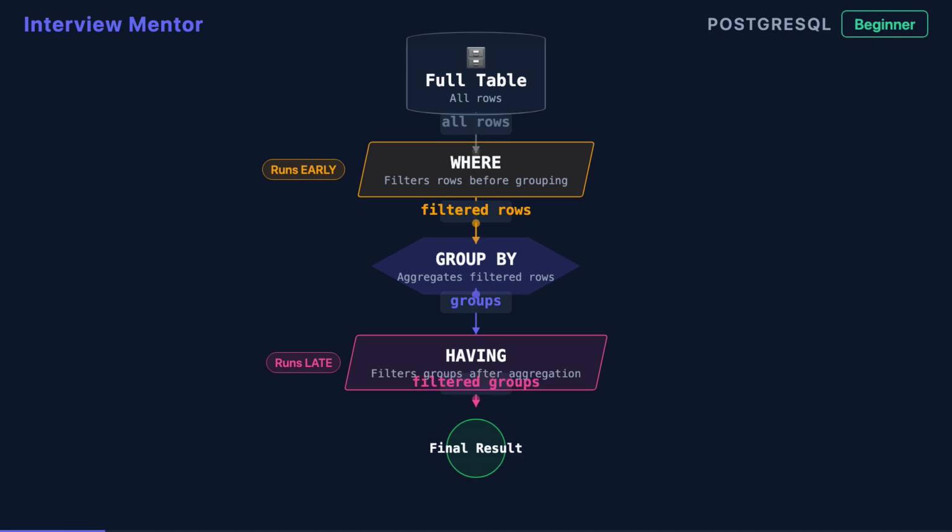WHERE runs first. It filters individual rows from your table before any grouping happens. Then GROUP BY aggregates those filtered rows into groups. Finally, HAVING runs after grouping, filtering the grouped results. Think of WHERE as a bouncer at the door and HAVING as quality control at the exit.